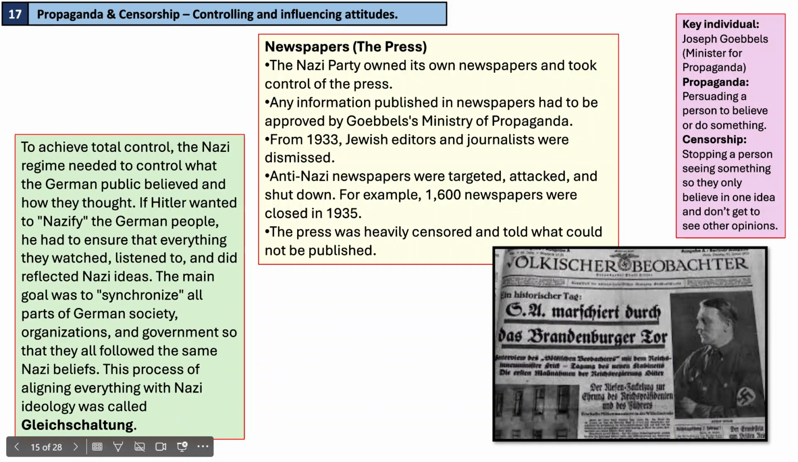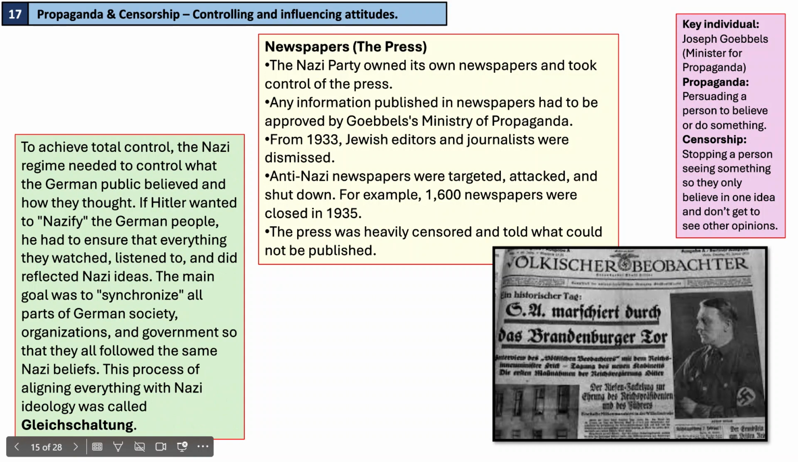Propaganda and censorship. To achieve total control, the Nazi regime needed to control what the German public believed and how they thought. If Hitler wanted to Nazify the German people, he had to ensure that everything they watched, listened to, and did reflected Nazi ideas. The main goal was to synchronize all parts of German society, organizations, and government so that they all followed the same Nazi beliefs. This process of aligning everything with Nazi ideology was called Gleichschaltung.